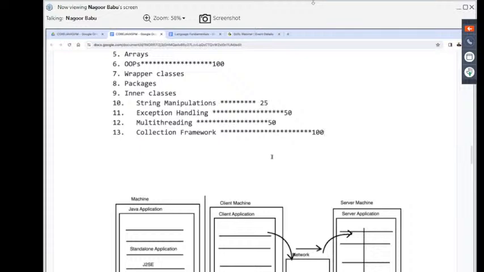Trees. Get my point or not? All this, the total study is nothing but the collection framework. In the collection framework, we are going to understand lists, sets, and queues. Under lists, what is next here? Linked list, vector, and stack. In the case of sets, HashSet, LinkedHashSet, SortedSet, NavigableSet, and TreeSet. In the case of queues, PriorityQueue, LinkedPriorityQueue. Then what next? Deques, ArrayDeque, and so on.